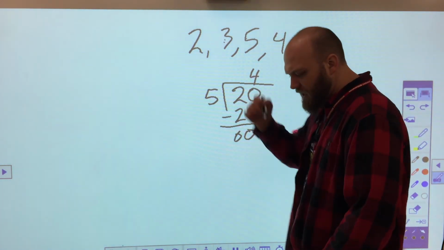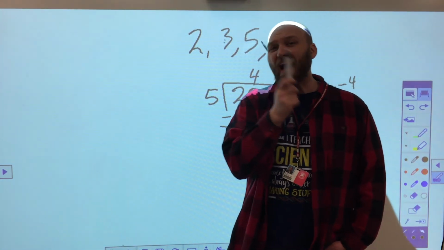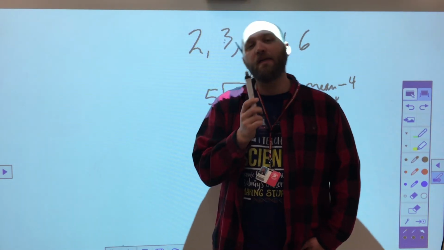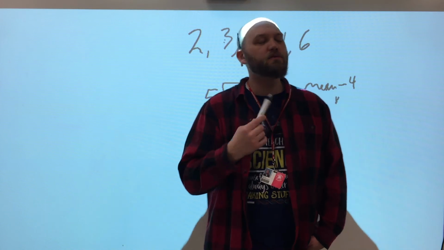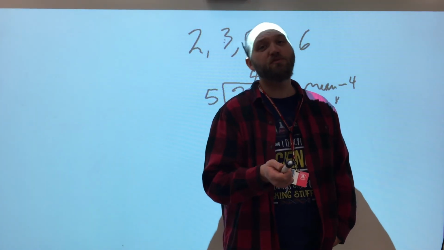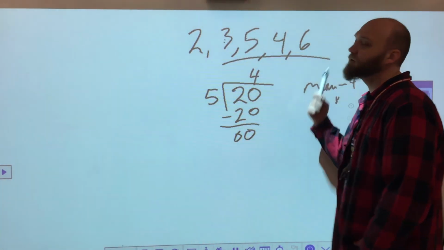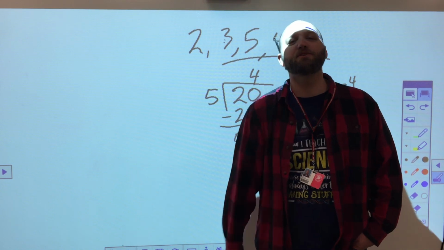So again, for my mean, I'm going to add up all my data points and divide by the number of data points I have, and that will give me my average, which is also known as my mean. Don't be afraid to check this with a calculator, but I do want you to write it out to make sure that you have all of your pieces represented here. Check it with a calculator and make sure that it makes sense.